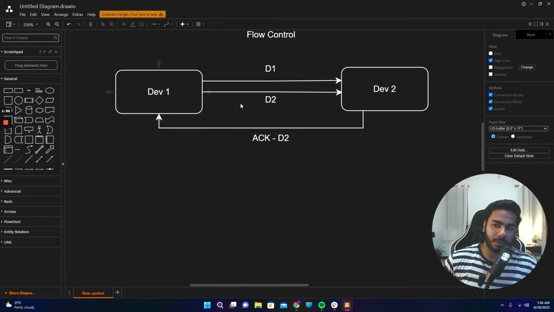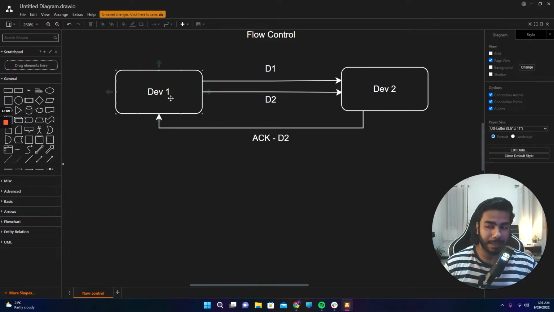And if any packet is lost in between, let's say device 1 also sent D3, but device 2 sent acknowledgement for D2. So what device 1 did was it sent till D3. Device 2 is like, no, I received till D2 only. So device 1 would just retransmit D3. So that was the case of retransmission that we also discussed in the last video.